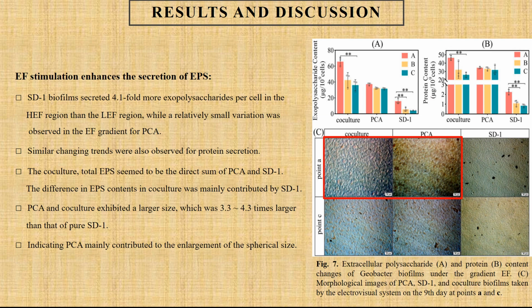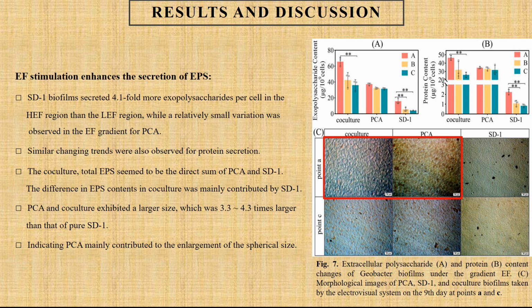Next, how electric field stimulation enhances the secretion of extracellular polymeric substances. Determination of exopolysaccharides content and protein content by BCA protein quantification showed that, Figure 7a, Geobacter anodireducens SD1 biofilms secreted 4.1-fold more exopolysaccharides per cell in the high electric field region than the low electric field region, while a relatively small variation was observed in the electric field gradient for Geobacter sulfurreducens PCA. Similar changing trends were also observed for protein secretion, Figure 7b.